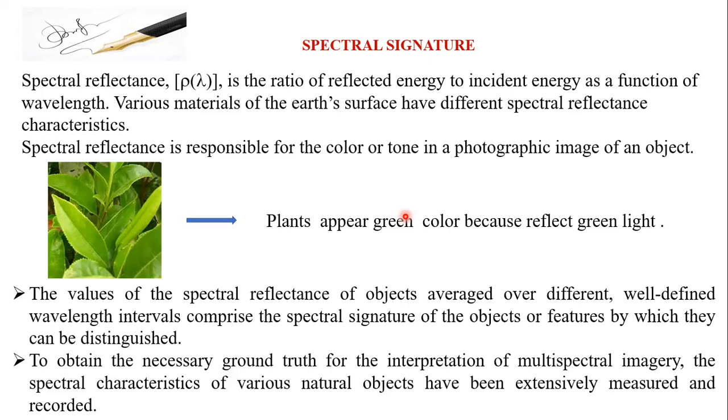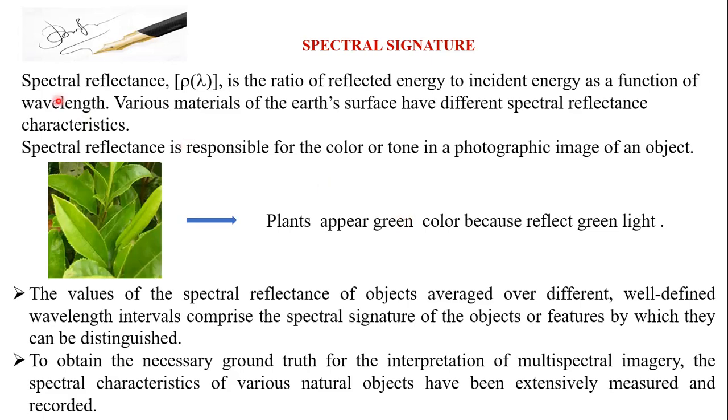So every particular crop will have one particular reflection. Even if you take a photograph of me, I will show one type of reflection. If I take a photograph of you, it will show another type of reflection. So spectral reflectance is how much energy was reflected from the incident, as a function of the wavelength.